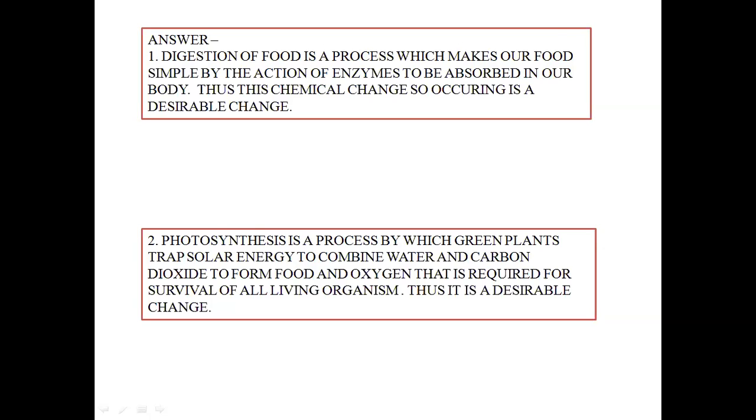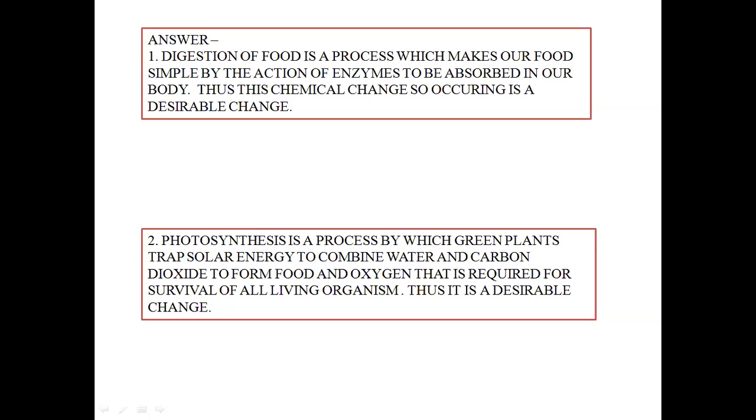Now, food so prepared by plants is taken by the rest of the living world directly or indirectly. Like a herbivore eats the plant directly and gains energy from this food, whereas carnivores consume this herbivore and indirectly consume the food so prepared by the plant. As a result, the food produced by photosynthesis serves as the primary food or source of energy for the rest of the world.